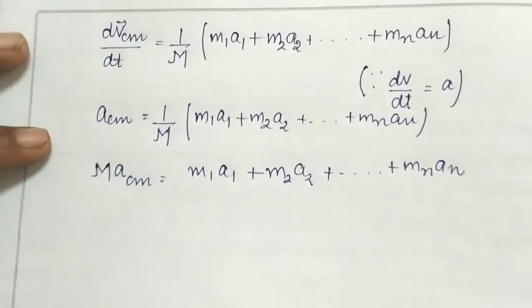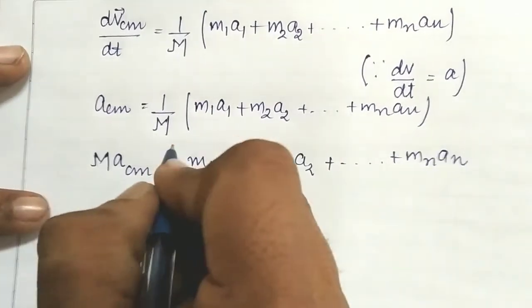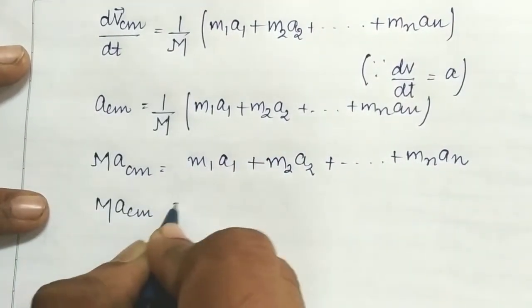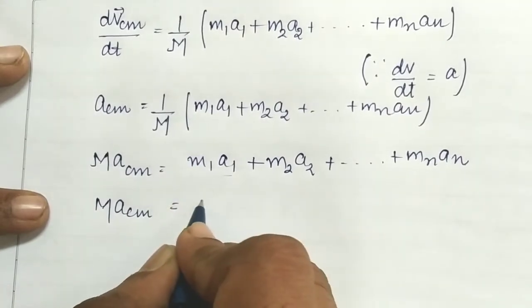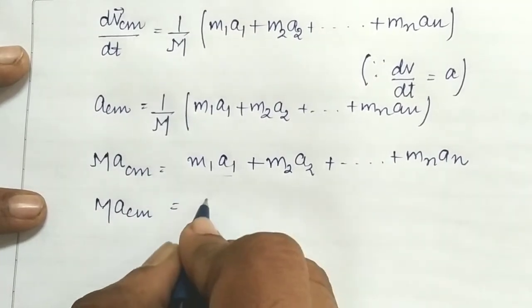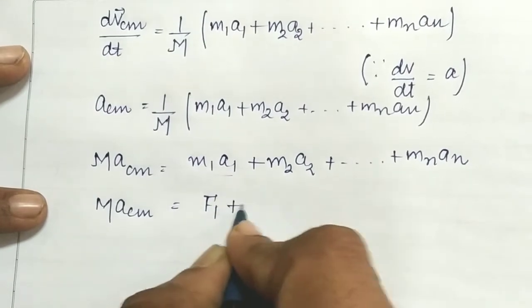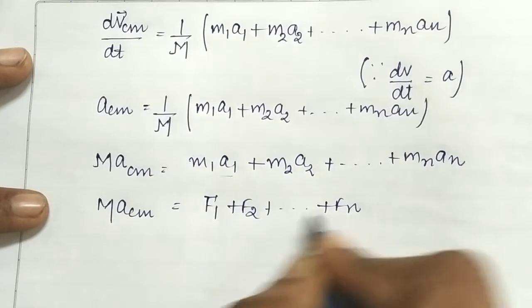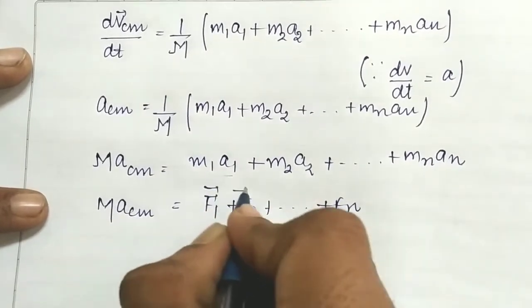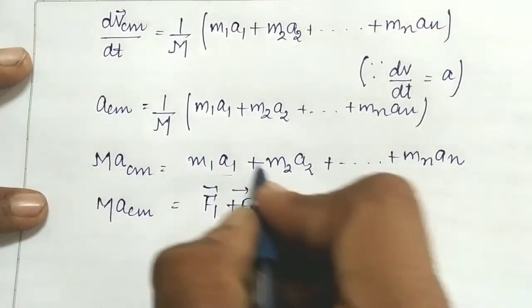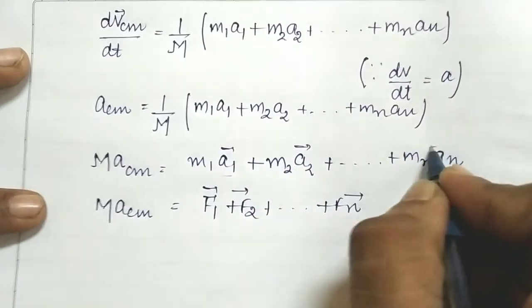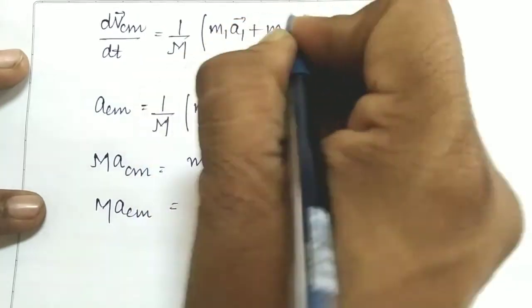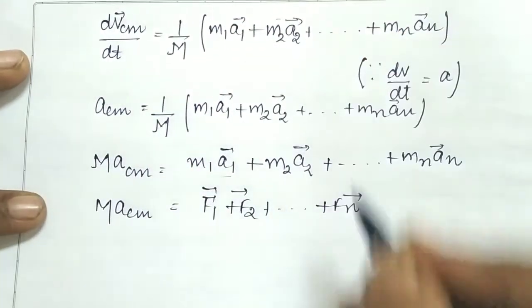By this we can conclude that this is M acm, which is equal to, force is equal to mass into acceleration. So this will be F1, this will be F2, up to Fn, and this is the force applied to a particle. Here we can put the vector sign, because acceleration is also a vector quantity.